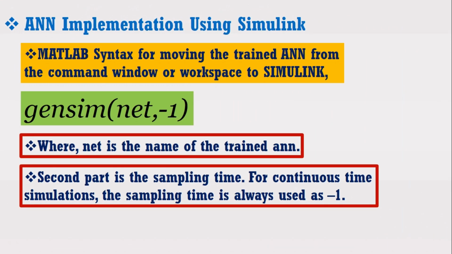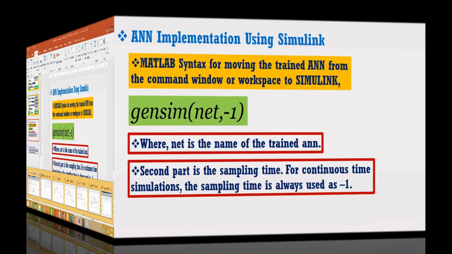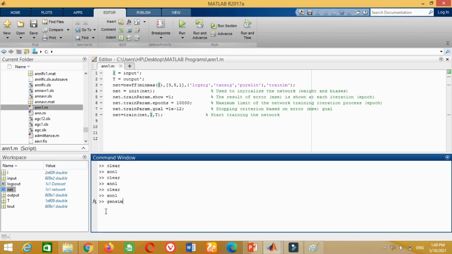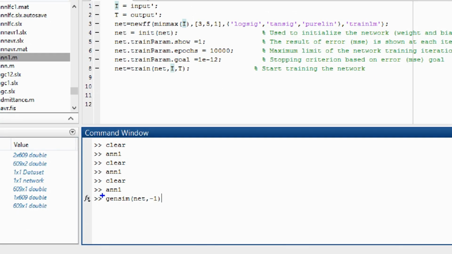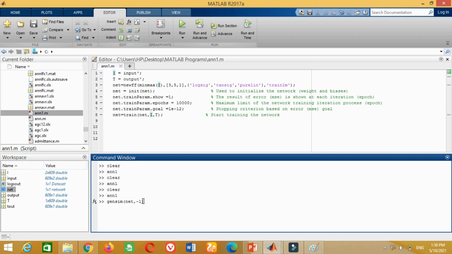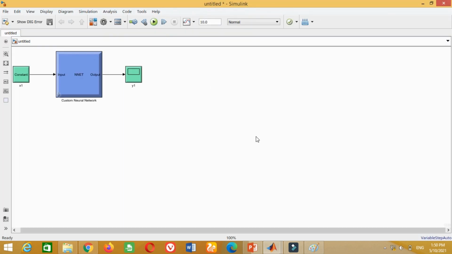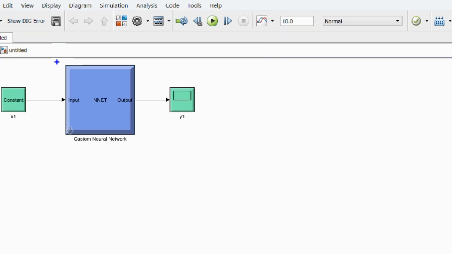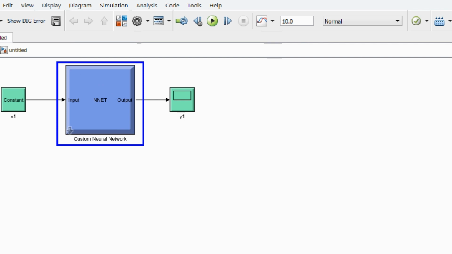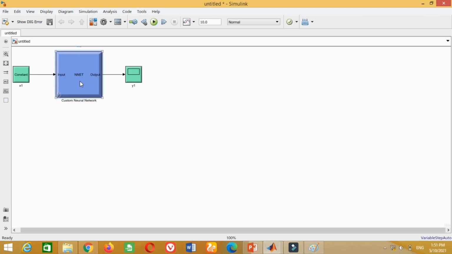Now we have to shift this trained ANN model from the workspace to the Simulink. For this purpose, we have the MATLAB command known as gensim. Therefore, write this command and press enter. You can see the MATLAB has shifted the trained ANN model from the workspace to Simulink. Now take this trained ANN block from here and bring it in the Simulink model.